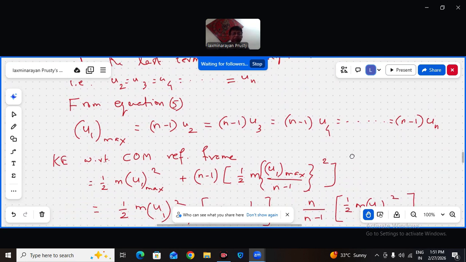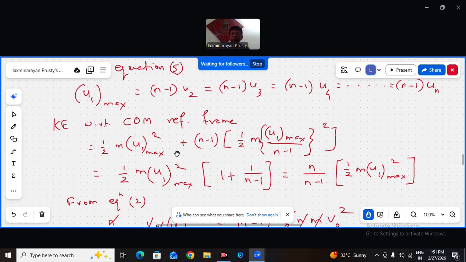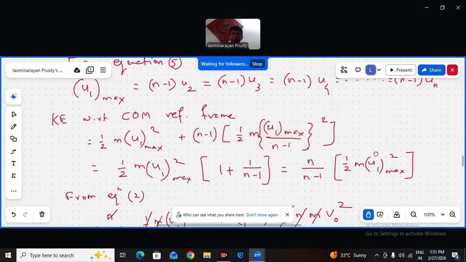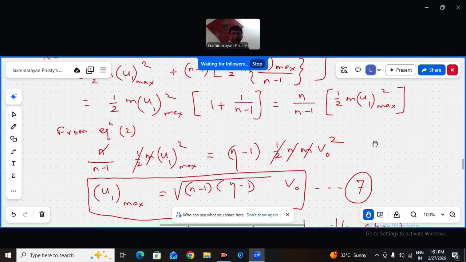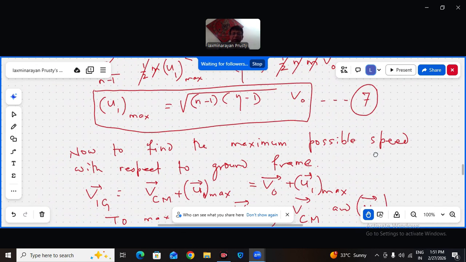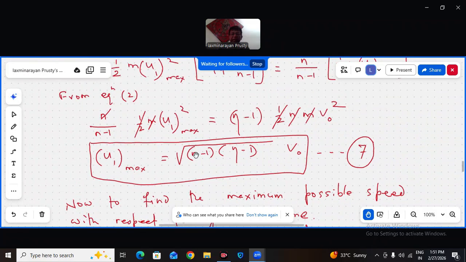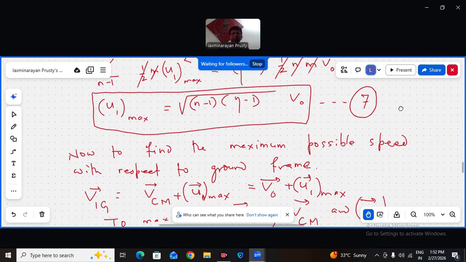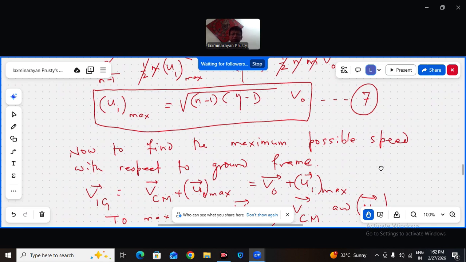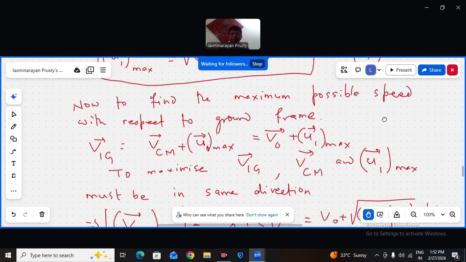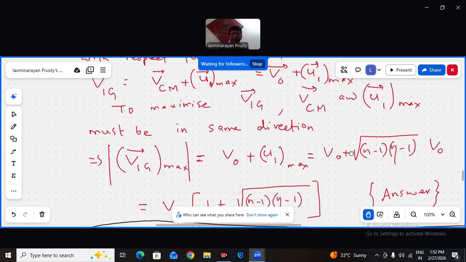That's it. So we have arrived at a very important result. Don't get confused. This is root of (n minus 1) into (eta minus 1) into v0, that is u1. Then just add the v0 to it to maximize it with respect to ground. Very simple.